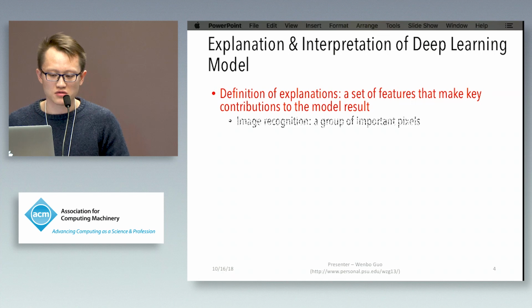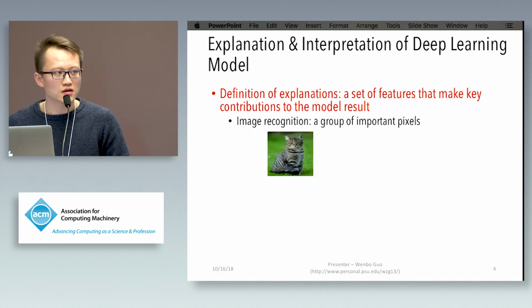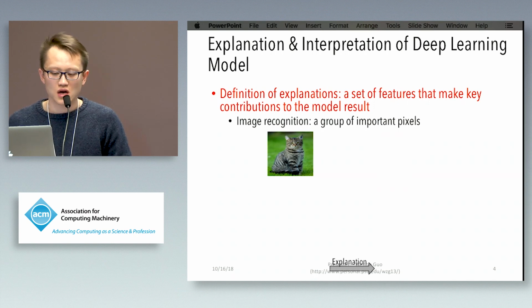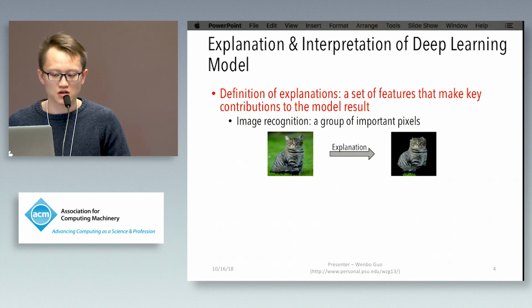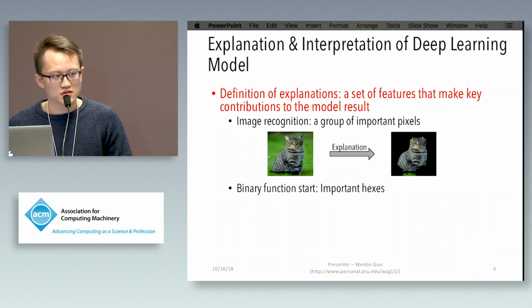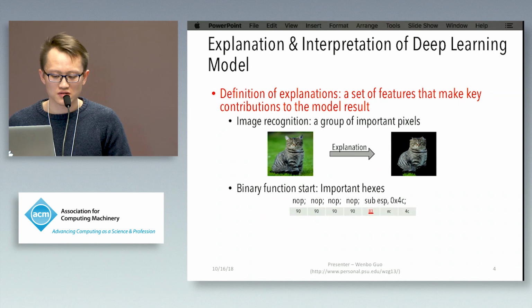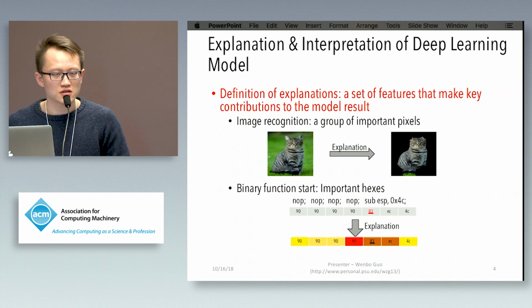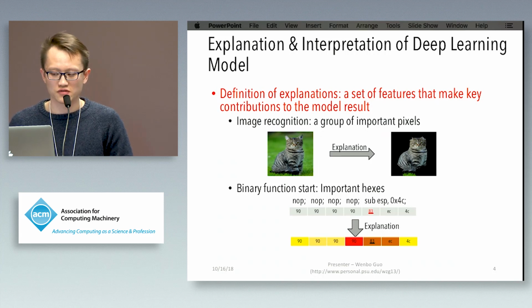We also take image recognition as the first example. Here, the model identifies a cat in this image. And the explanation is a group of pixels that indicate this model result. So the explanation is the image on the right-hand side. For identifying binary function start, we take the same example I used before. The explanation is the heat map indicating the feature importance. In this heat map, the red color indicates the most important features.